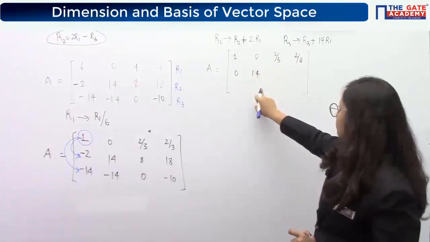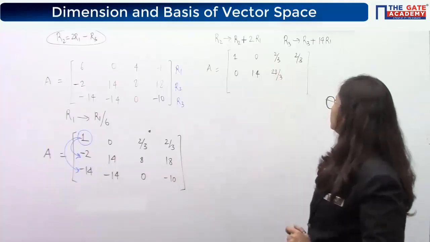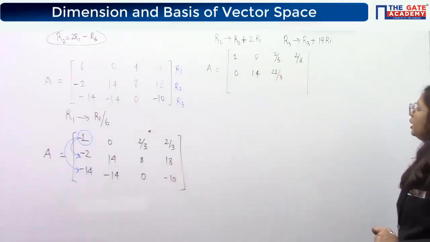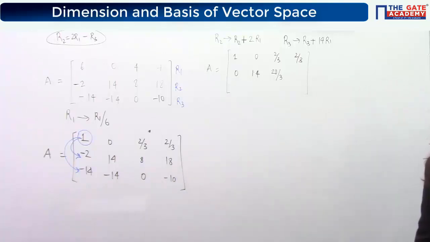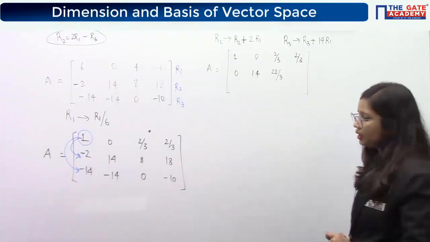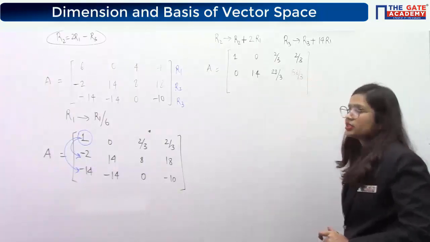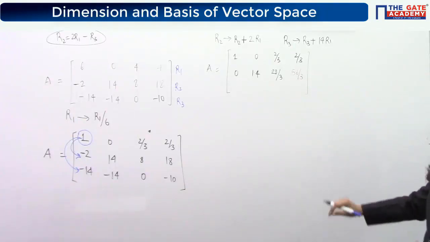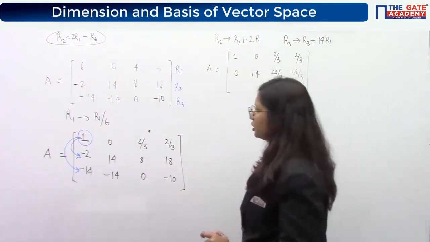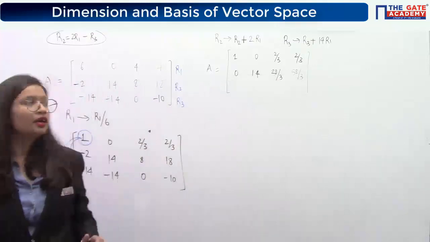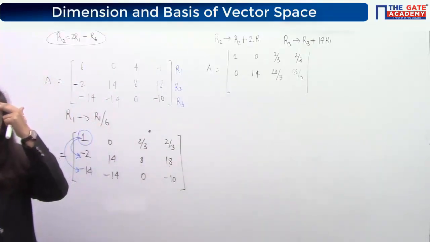So plus 2R1 means 8 plus 4 by 3. 8 plus 4 by 3 will be 28 by 3. Then 18 plus 4 by 3. How much will it be? I guess 56 by 3. Check this. 56 or not? 56 or 58? Oh, 58. 58 by 3. Check this calculation. We have just done plus 2R1. Okay.